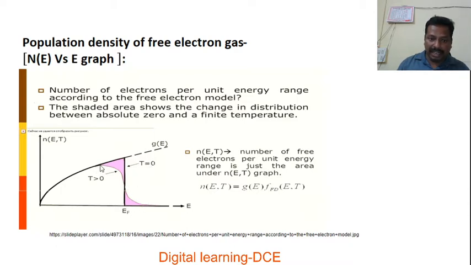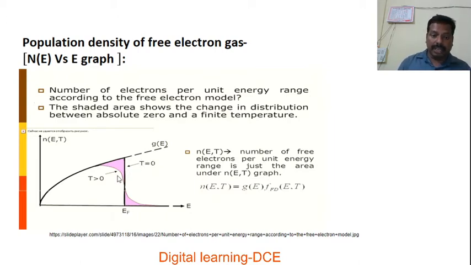Thereby, if you plot a graph of n(E) versus E, the curve looks like this. At absolute zero, there is a sharp defining edge. Initially it is zero, gradually increases, and reaches a maximum at the Fermi energy. Then there is a sharp drop. n(E, T) can be observed with respect to the Fermi energy.